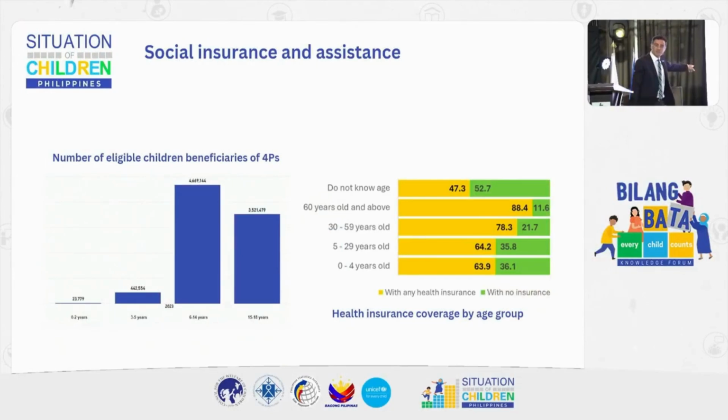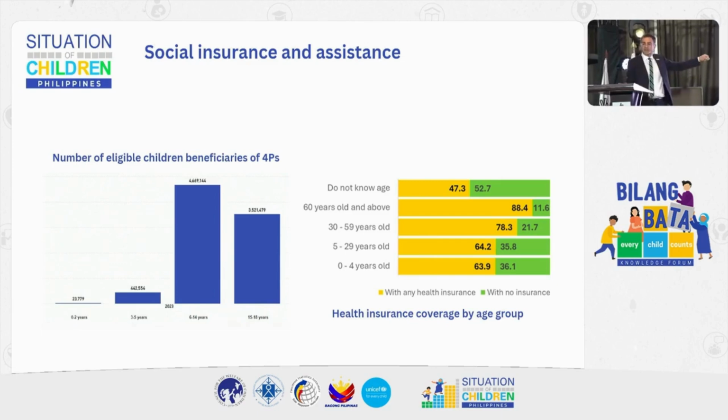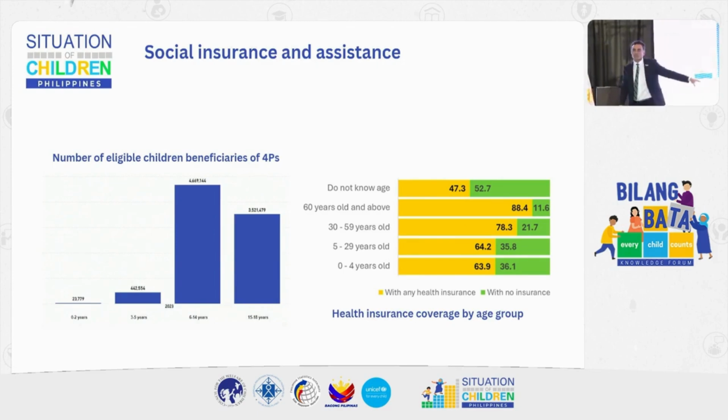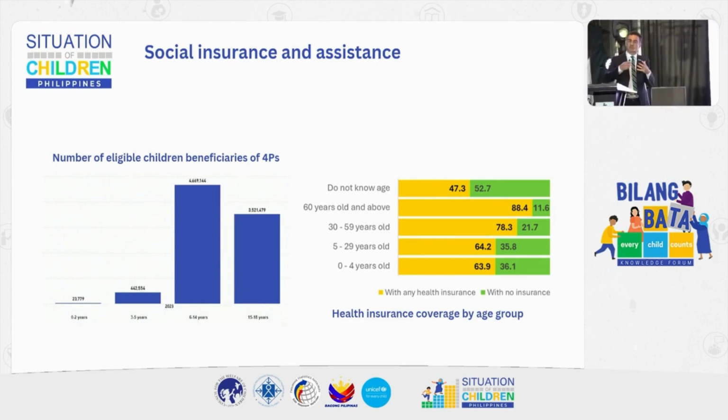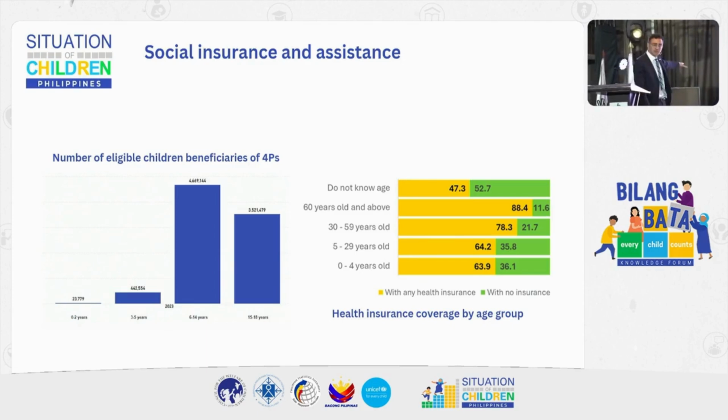One of the gaps that we're seeing is that there's very few children, young children, in the first 1,000 days covered by the 4 Ps. And this is why it's been great news that recently there was the approval of the F1KD grant, the first 1,000-day grant, as a part of the 4 Ps to effectively cover that portion of the population. We're seeing a big chunk here because some of the conditionalities related to school-age children have higher payouts, so those children are being favored in families. But that should be corrected, hopefully, with the F1KD grant as part of the 4 Ps. So really kudos to the Philippines for its robust social protection system.